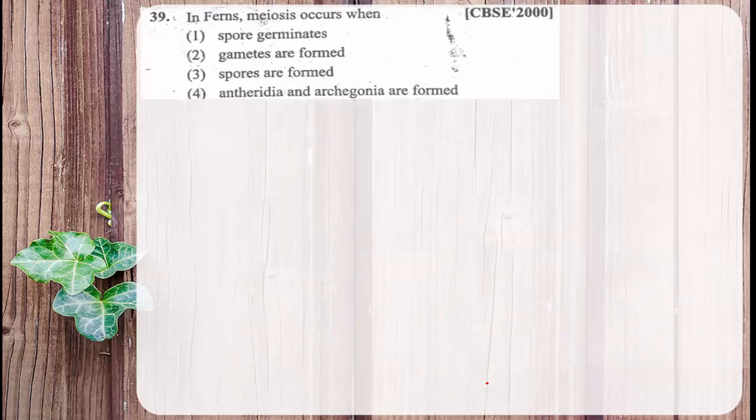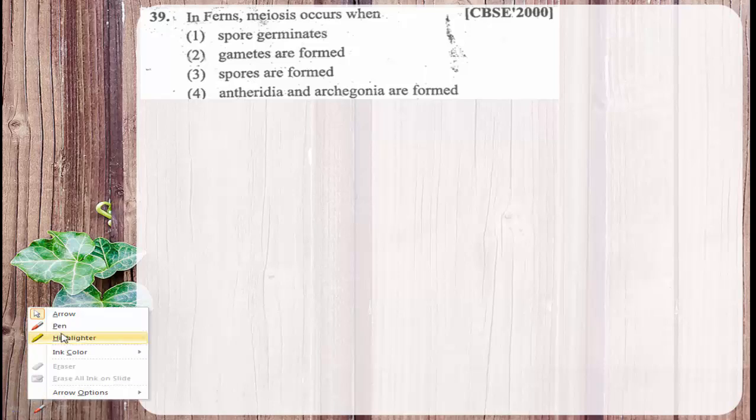In ferns, meiosis occurs when spores germinate, gametes are formed, spores are formed, or antheridia and archegonia are formed. If you remember the function of meiosis, what is its significance, how it works?